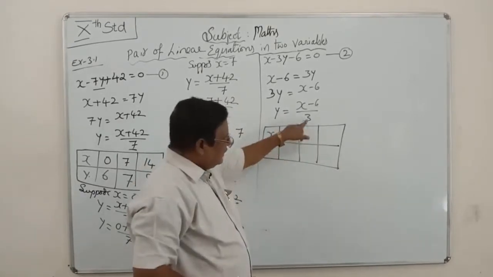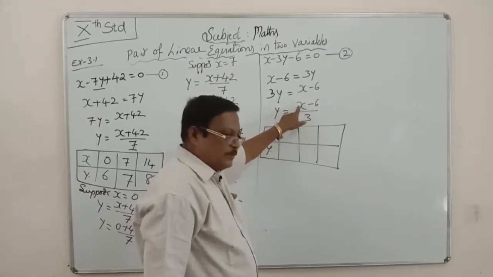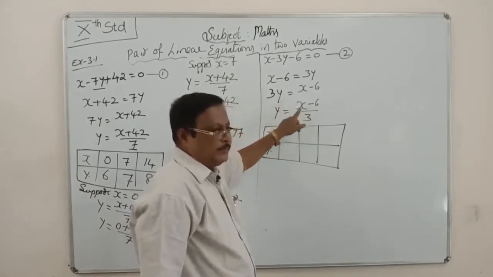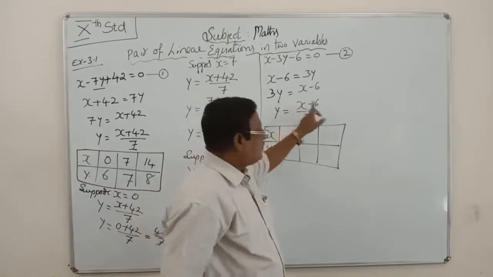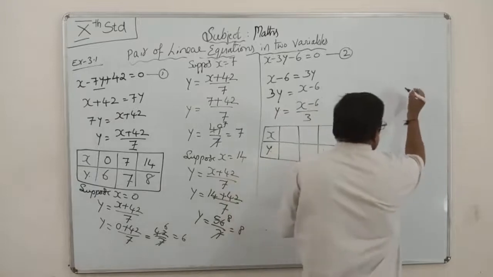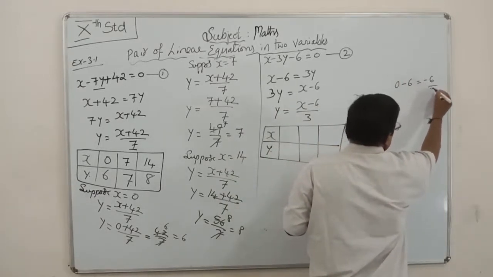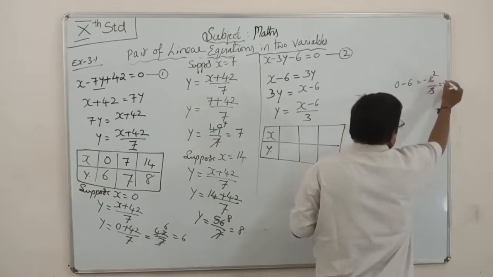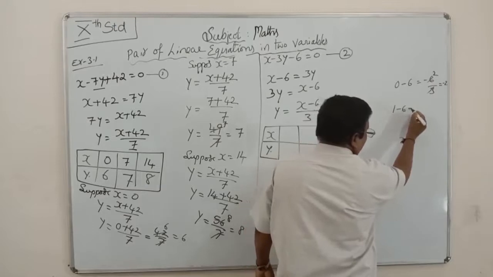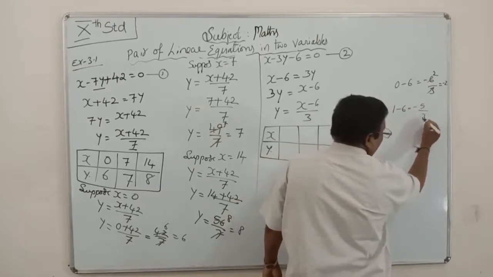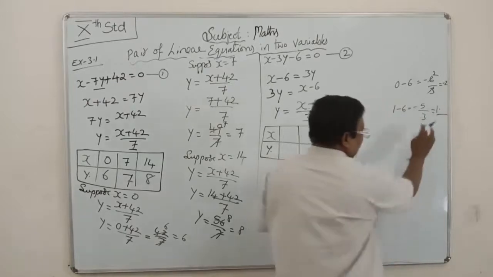You see here, 3 is in the denominator. The x value you have to take is always either 0 or a multiple of 3. Suppose you take x value is 0, then 0 minus 6 is minus 6 by 3, and 3 twos are 6, so this is minus 2. Suppose you take x value is 1, then 1 minus 6 is minus 5 by 3, which is a fraction, minus 1 point something.